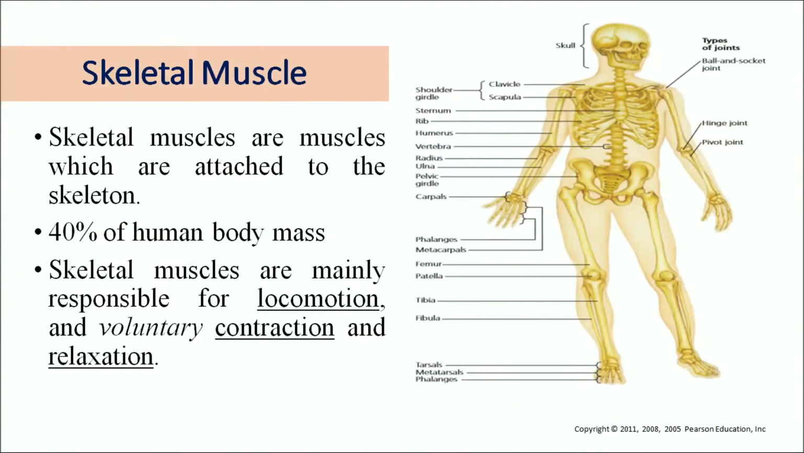The skeletal muscles are the muscles that are attached to our endoskeleton. Because we have an endoskeleton, about 40% of the human body mass is skeletal muscle. Skeletal muscles are mainly responsible for locomotion, and they are also involved in voluntary contraction and relaxation. So, this is very important in locomotion, that is the skeletal muscle.